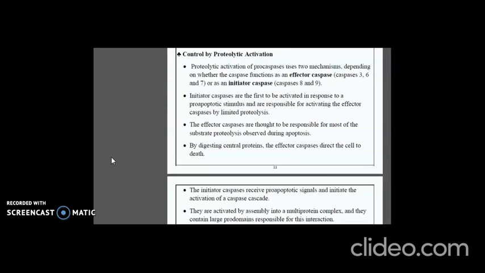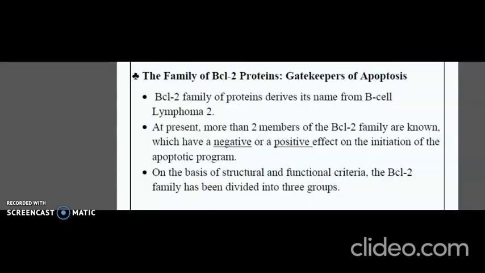The initiator caspases receive pro-apoptotic cell signals and initiate the activation of a caspase cascade. They are activated by assembly into a multi-protein complex and they contain large pro-domains responsible for the interaction. Let's see the gatekeepers of apoptosis.